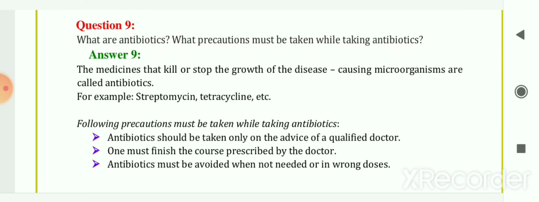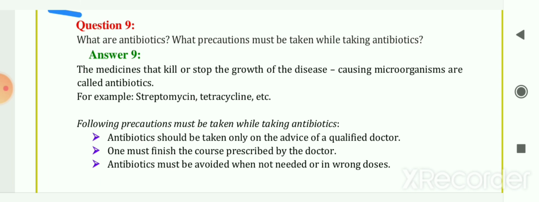What are antibiotics and what precautions must be taken while taking antibiotics? So the medicines that kill or stop the growth of disease causing microorganisms are called antibiotics. For example, streptomycin, tetracycline, etc. And following precautions must be taken while taking antibiotics.